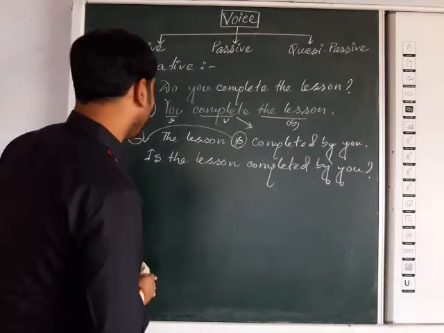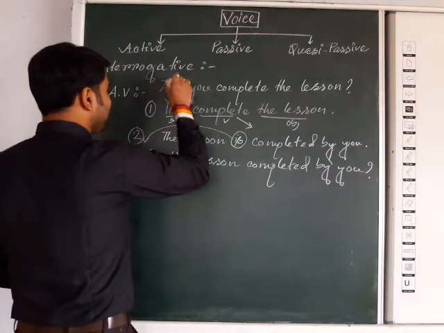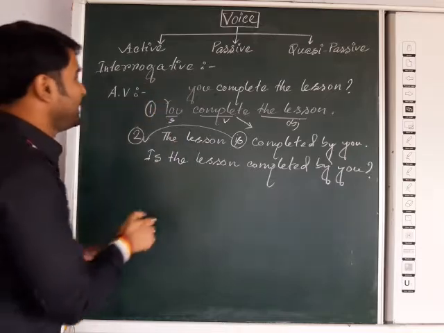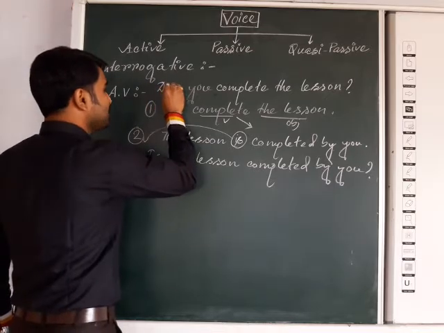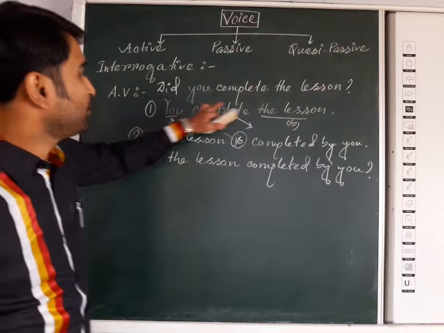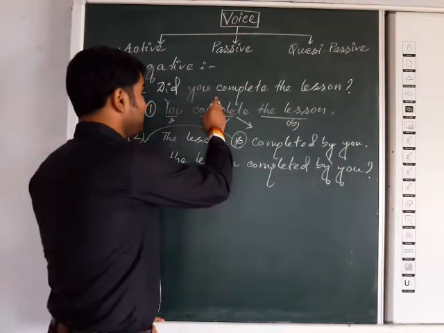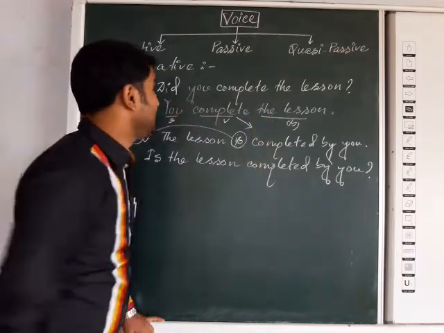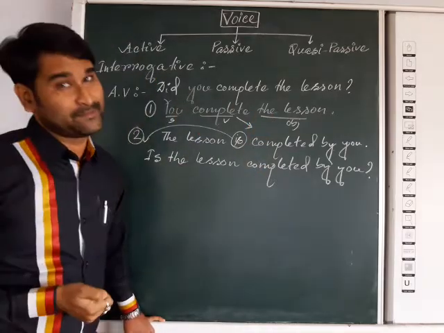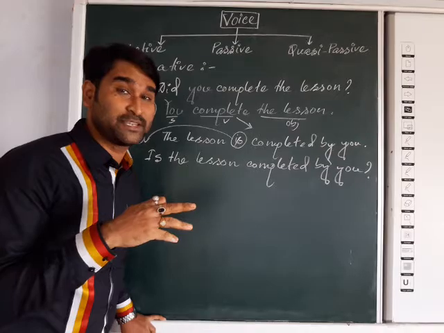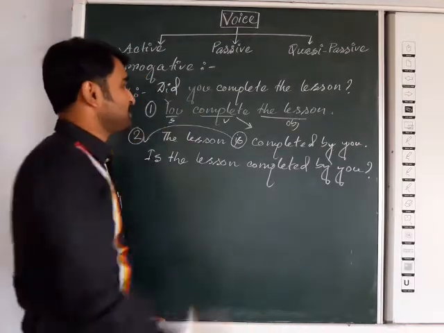Okay. Now if I simply change the verb "do" into "did," look here, what is the change? Now: "Did you complete the lesson?" Passive voice. Here it is a question. "Did you complete the lesson?" It is in past tense. Earlier it was present, now it is past tense, as it is "did."